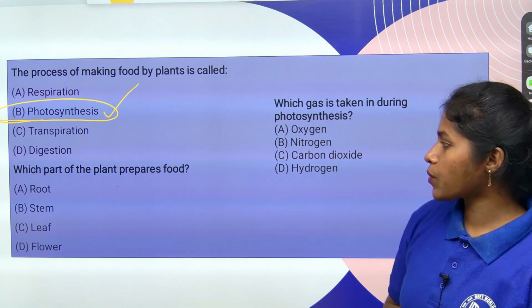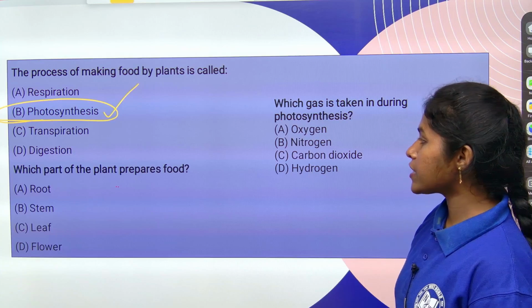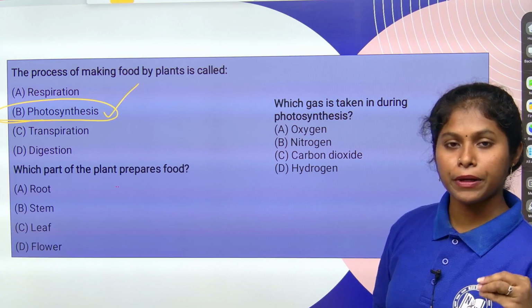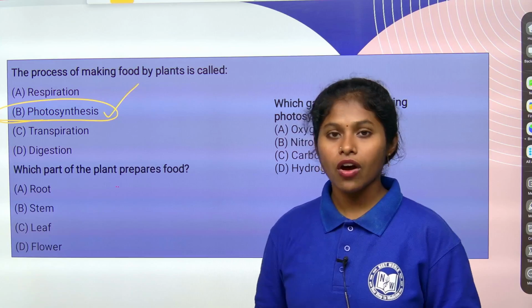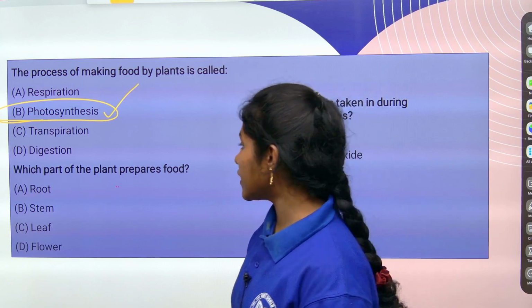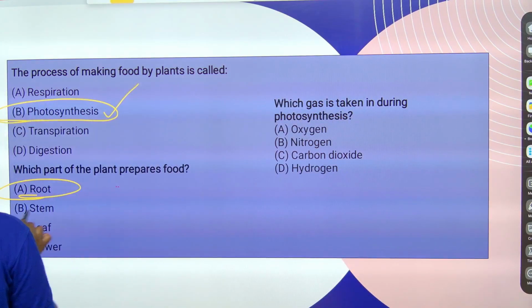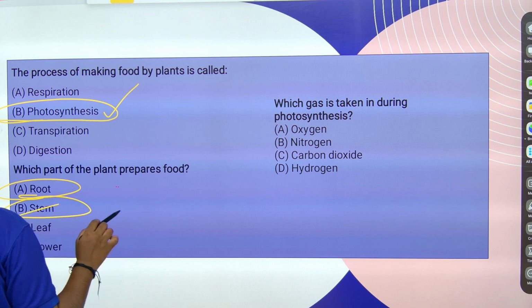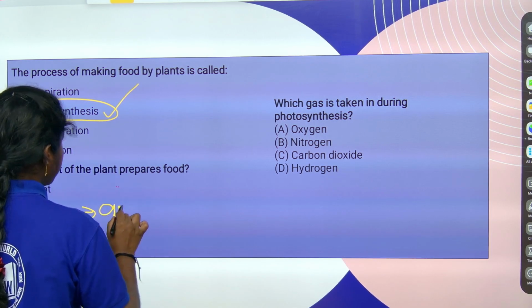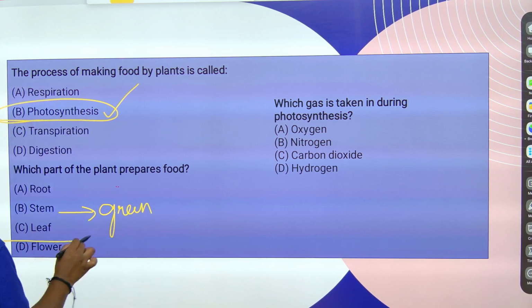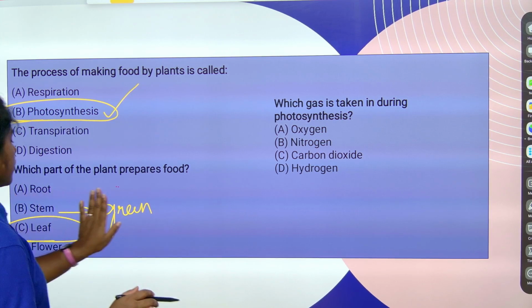Coming to the next one, which part of the plant prepares food, children? Is it a branch, or the leaves, or the roots? Can the root prepare its own food? No. Stem can prepare its own food, but before the green stems, children, the foremost answer is the leaf.